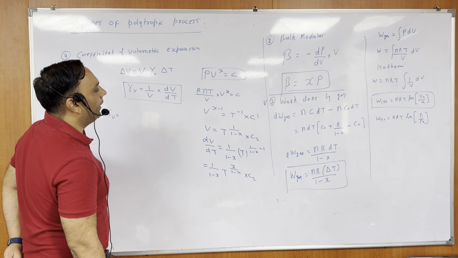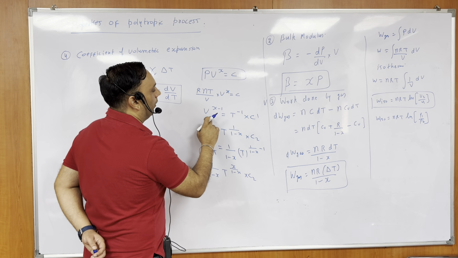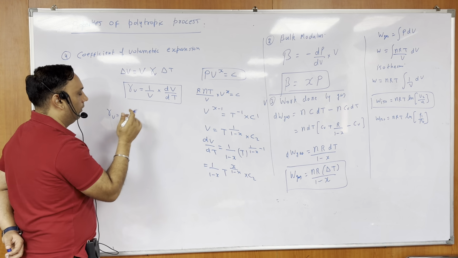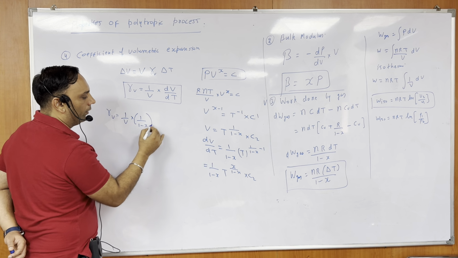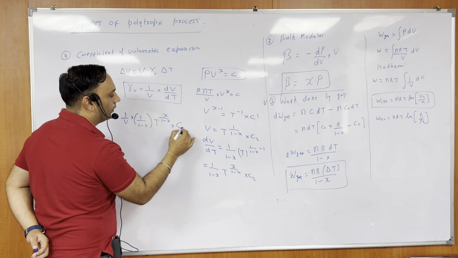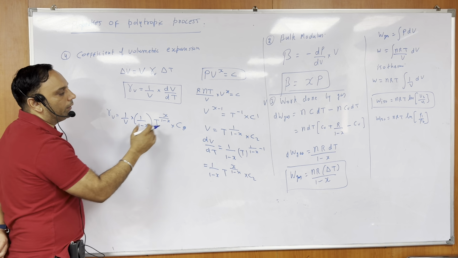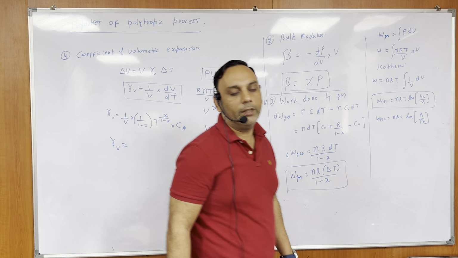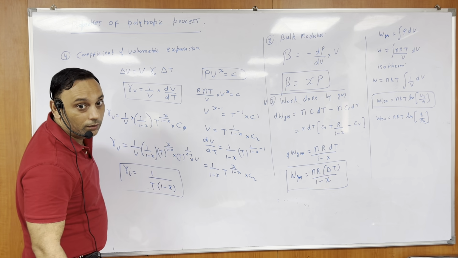So I want to obtain dV by dT. Each and every constant we need to find here, because we need to substitute here. So 1 by V into 1 upon 1 minus x, T to the power x upon 1 minus x into C2. Now what is the value of C2? Just rearrange it and tell me the final answer, solve it mathematically.